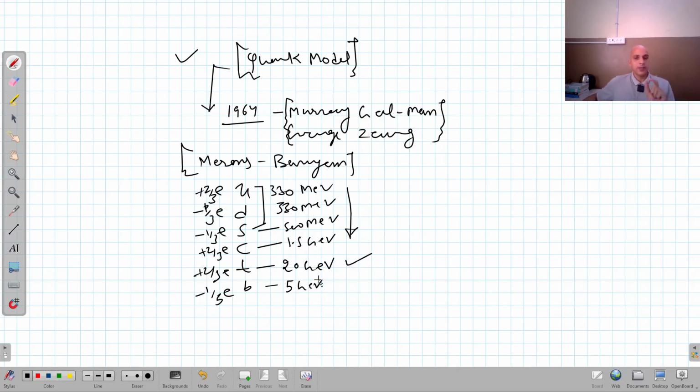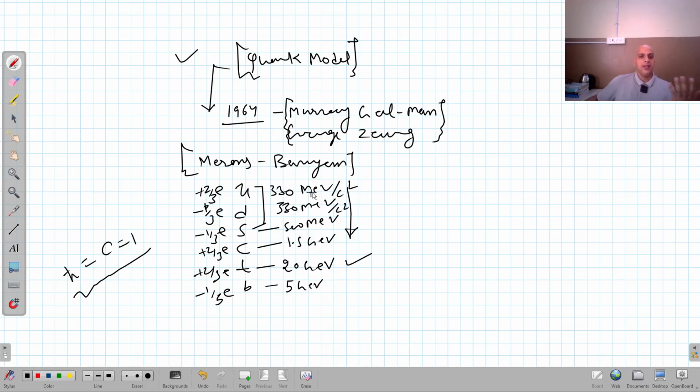And here I have expressed the mass in terms of energy by taking c equal to 1, ħ equal to c equal to 1. You can see here it is divided by c square. So don't bother about the c square, because in this table I have taken c equal to 1.